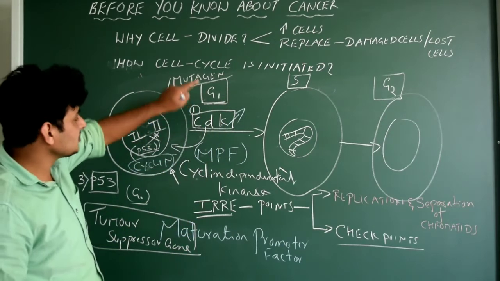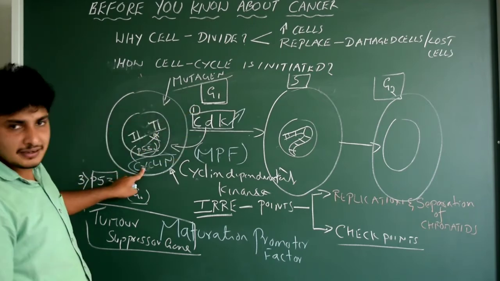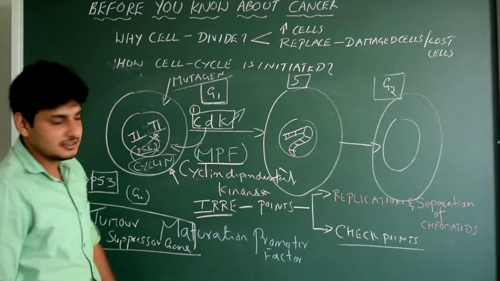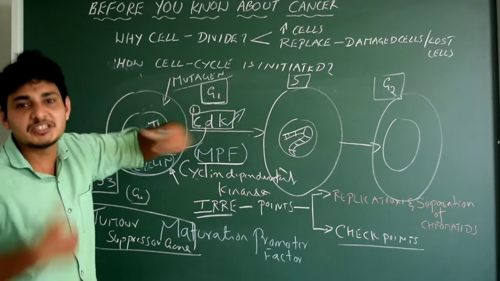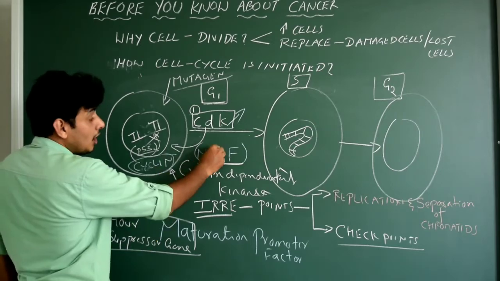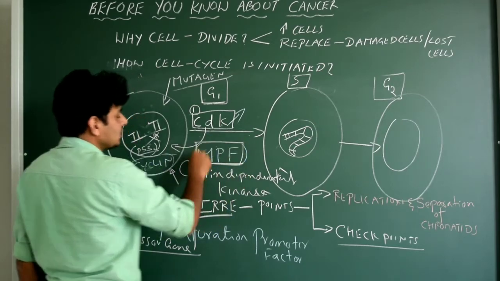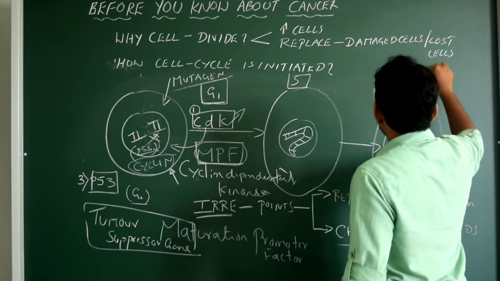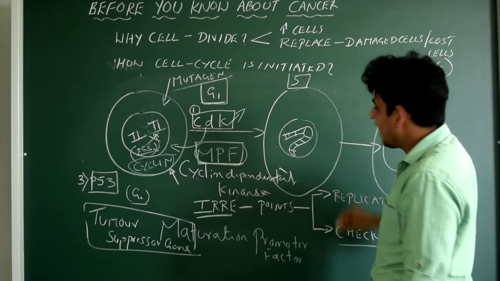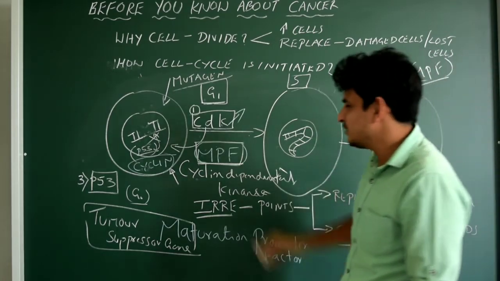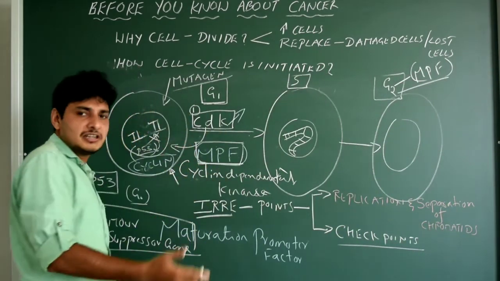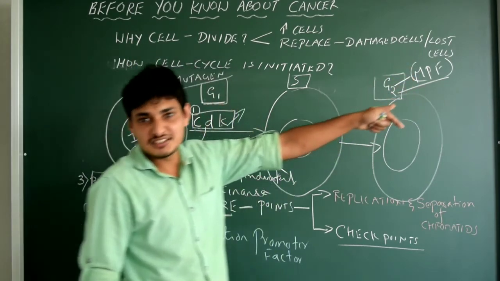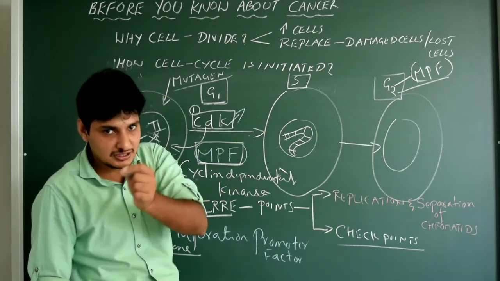Hope you understood? Three factors: CDK, that will bind to the cyclin and allows the cell to enter into the cell cycle, and another one is maturation promoting factor, which allows the cell to grow, maturation. Got it? Where exactly do you see the high concentration of MPF? Here, MPF concentration will be very high in the G2 phase. If you want, you can write it down. Otherwise, they are normally there, but the concentration is high in this case because G2 is now entering into the M phase, that is prophase, the first stage of the M phase.